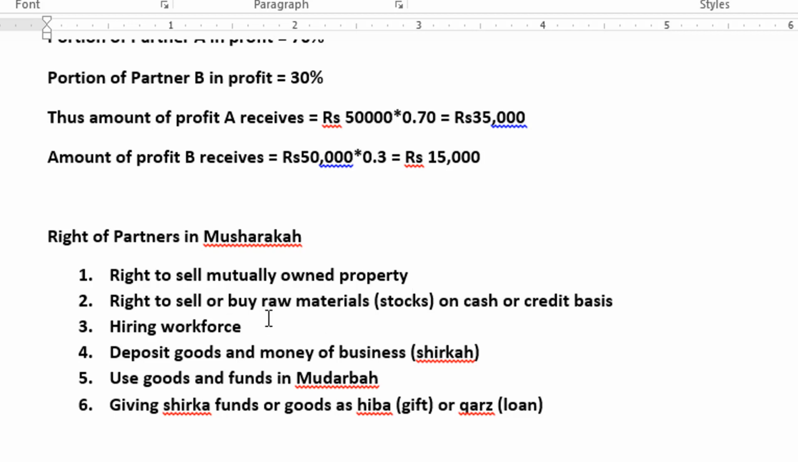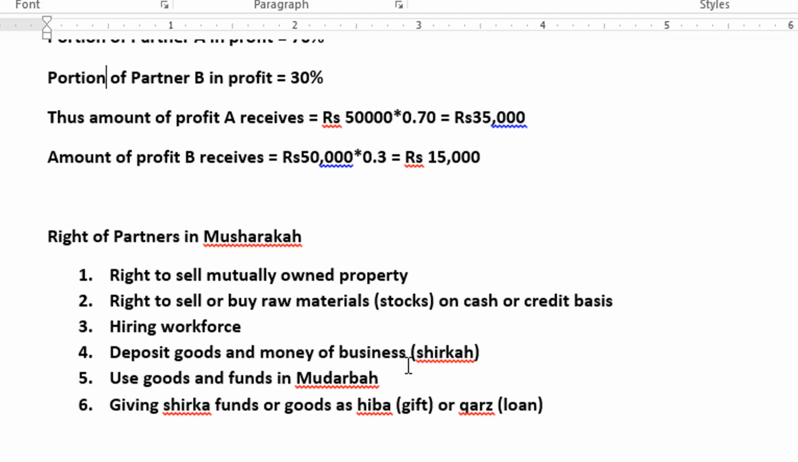Right to sell or buy raw materials and stocks on a cash or credit basis. The raw material or stock that is required in the production of cement, they have a right to sell or buy. Hiring workforce for the business, not for their personal affairs. Deposit goods and monies of the business shirka. They have a right to deposit goods and money in the bank of the business.